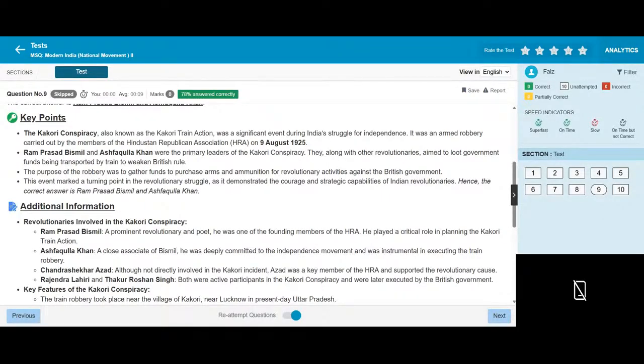They, along with the other revolutionaries, looted funds being transported to England against British rule. The purpose of the robbery was to gather funds to purchase arms and ammunition for revolutionary activity against British rule. The event marked a turning point in the revolutionary struggle.